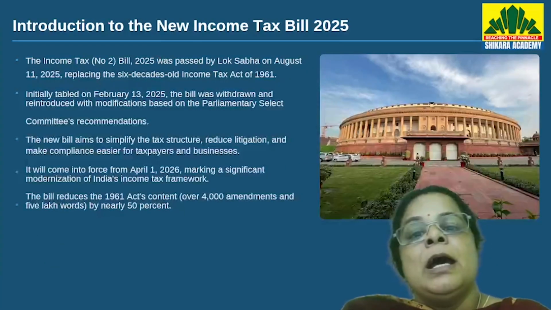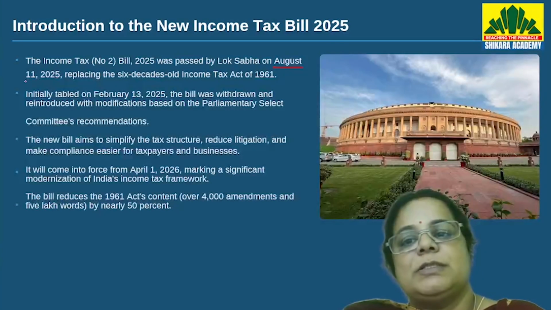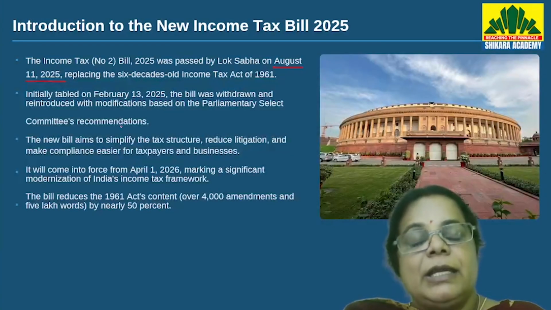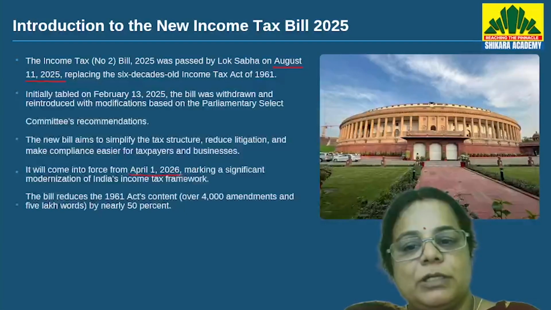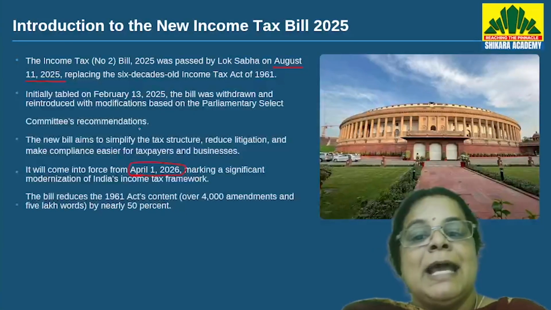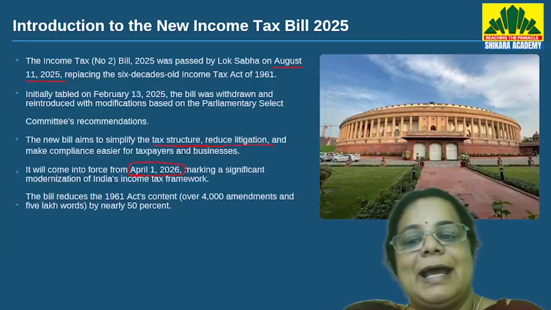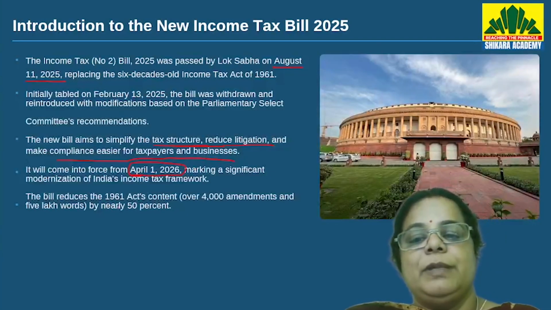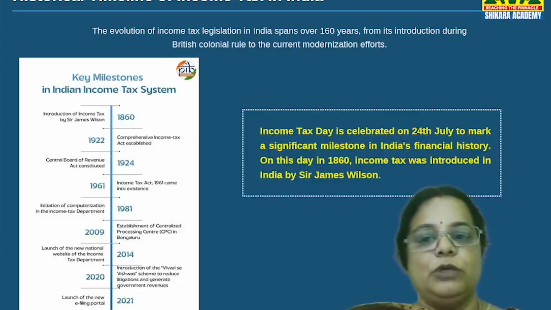To begin with, this bill was passed by the Lok Sabha on August 11, 2025, and it was initially referred to a Parliament Select Committee. This is very important: it is going to come into effect from 1st April 2026. This bill aims to simplify the tax structure, reduce litigation, and make compliance easier for taxpayers and businesses. Now, the bill reduces the 1961 law nearly by 50%. Now, what do we mean by that?